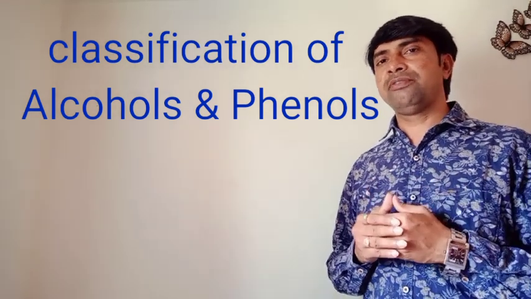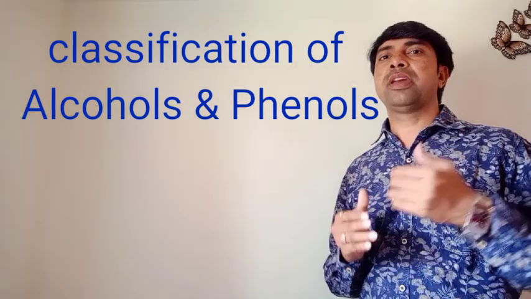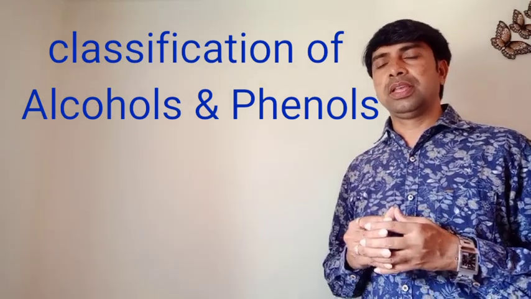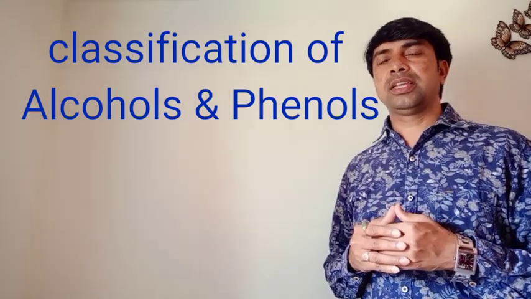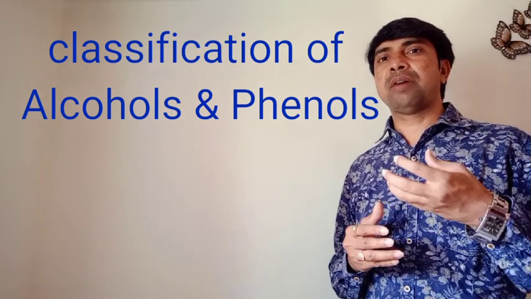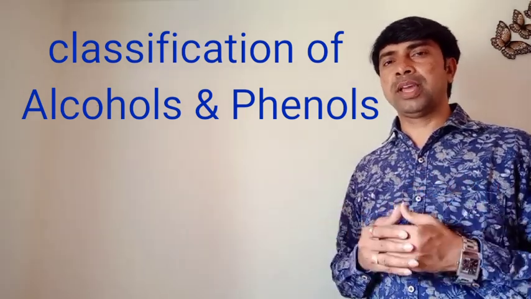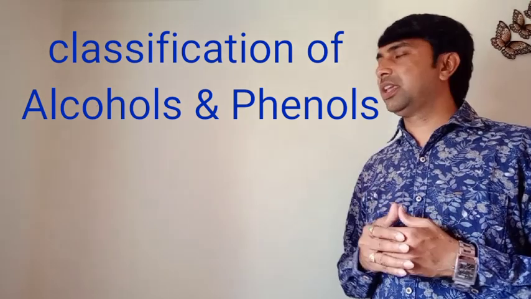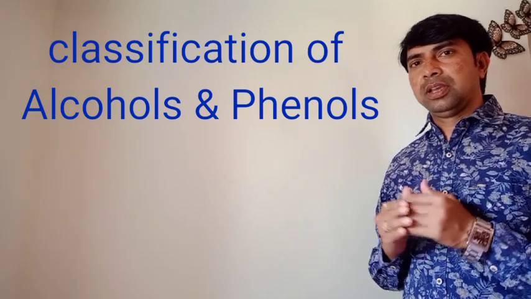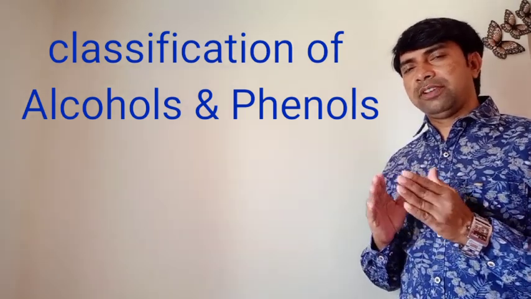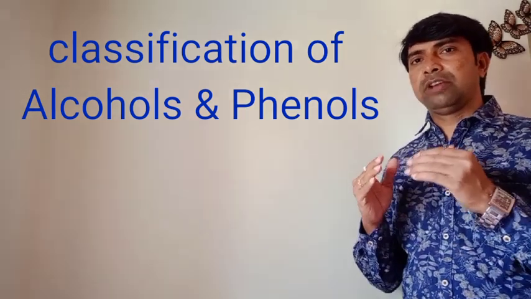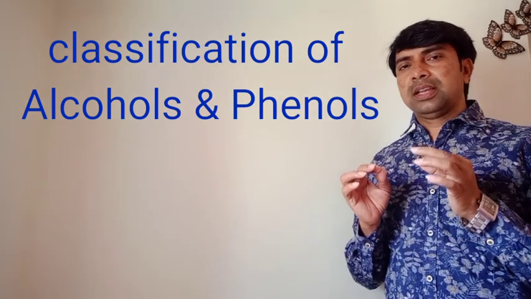The alcohols and phenols can be classified based on the number of hydroxyl groups present in the molecule. The second classification is based on which type of hybridized carbon the hydroxyl group is attached to. उसके ऊपर हम classification करते हैं. Let us see the classification of alcohols and phenols. First, alcohols and phenols are classified on the basis of the number of hydroxyl groups present in that particular molecule. These are three types.